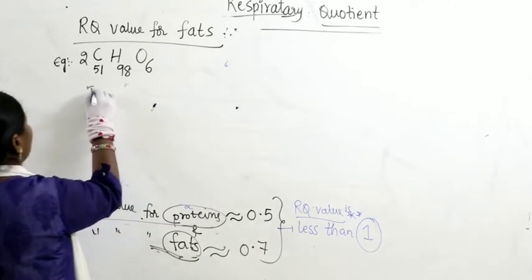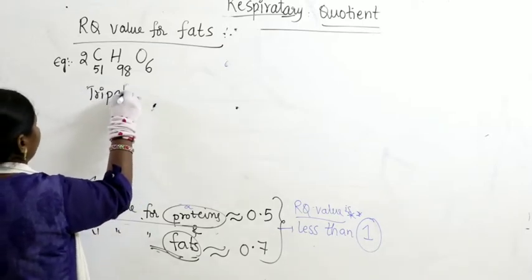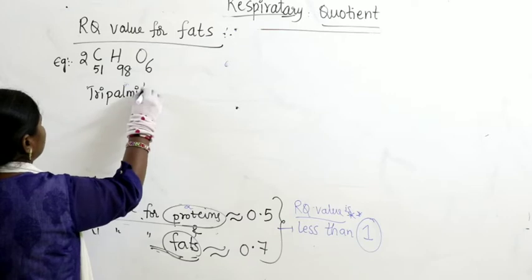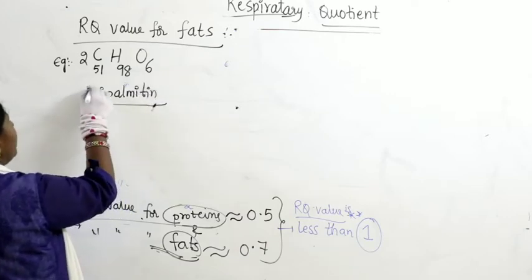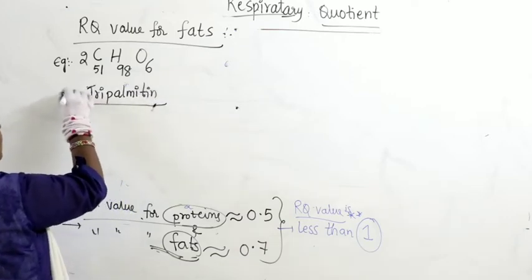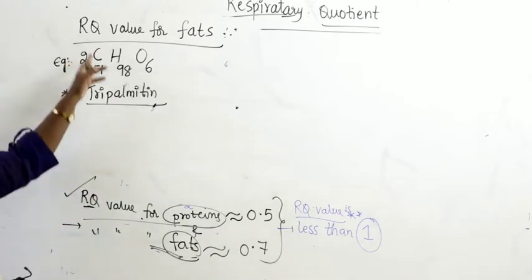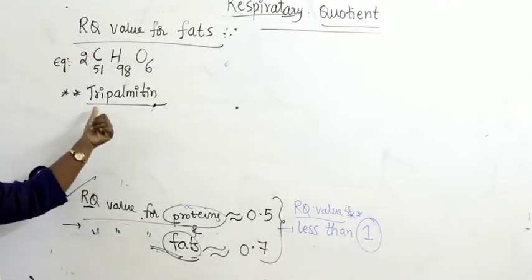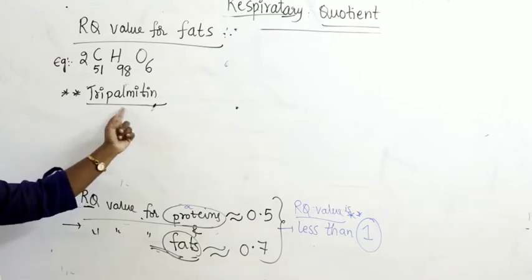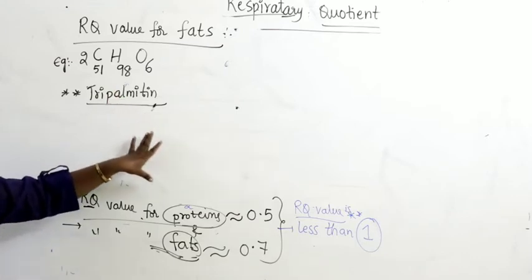This is called tripalmitin, a fatty acid called tripalmitic acid. So we are taking one of the fatty acids as an example, that is tripalmitic acid, that is tripalmitin. It's a type of fatty acid.